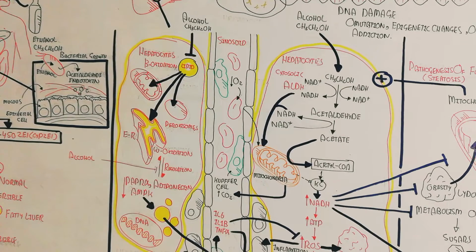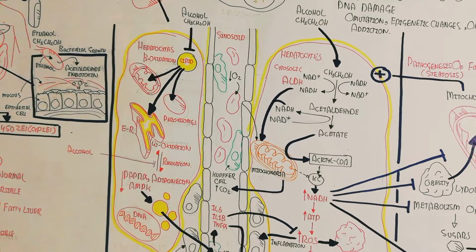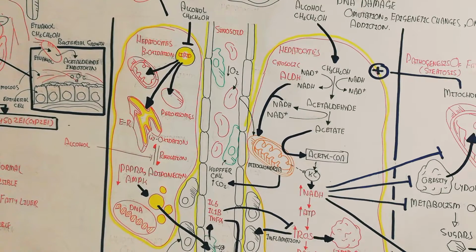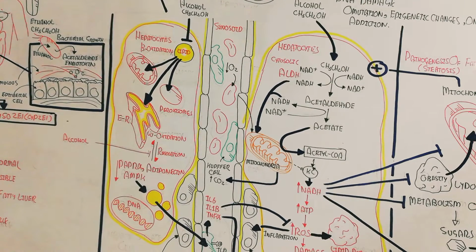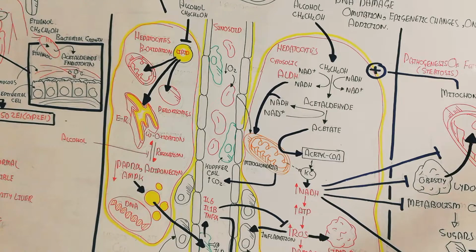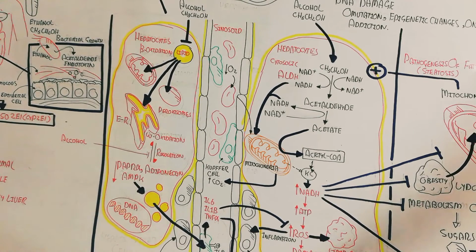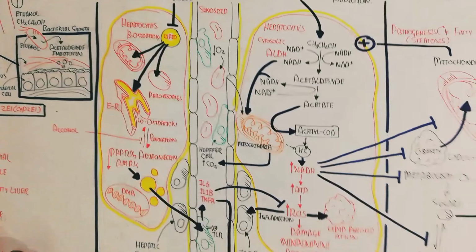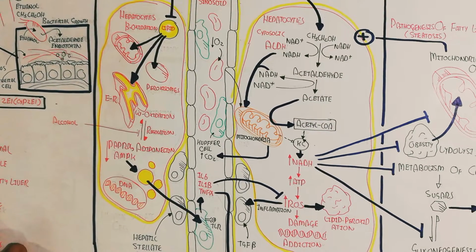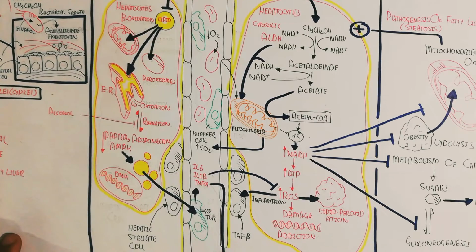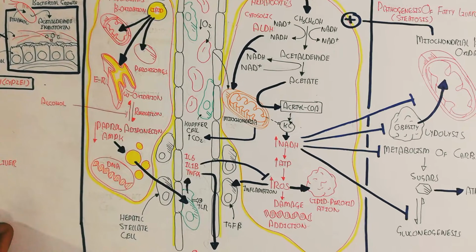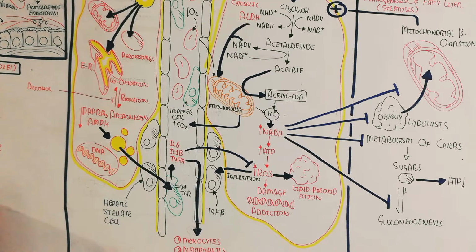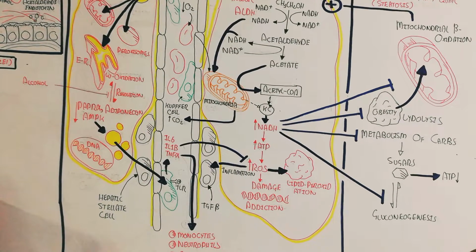So this was the quick overview about the alcoholic fatty liver progression, and that is why chronic consumption of alcohol will lead to damage of your liver. That is a simple science about the alcoholic fatty liver progression. So I hope you make sense of the physiological changes due to the production of reactive oxygen species, which will damage the hepatocyte, as well as activation of the innate and adaptive immune system, which will lead to damage of the hepatocyte.